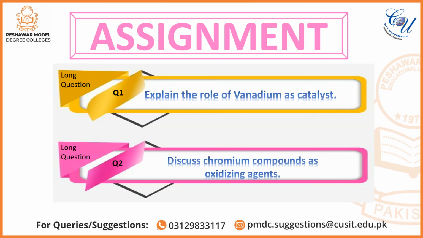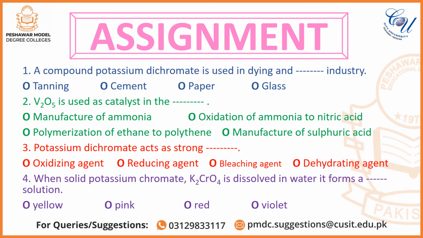Now students, here is an assignment for you which is consisting of the questions from the exercise of this chapter. First one is explain the role of vanadium as catalyst. Second question, discuss chromium compounds as oxidizing agents. Here are also some MCQs from the exercise of this chapter. Try them on your textbooks and afterwards see this slide for the correct options.